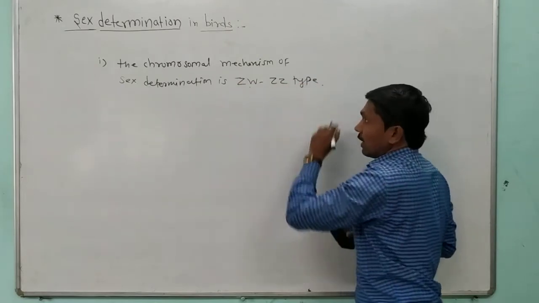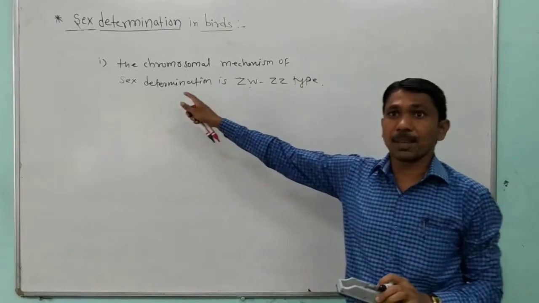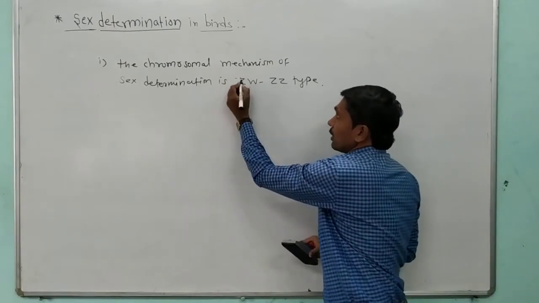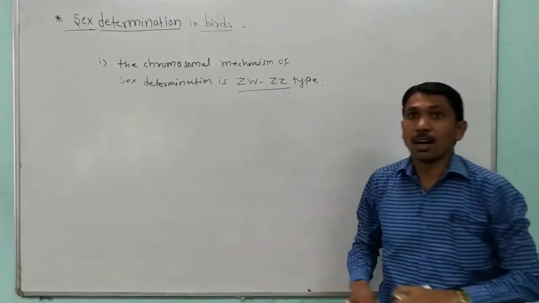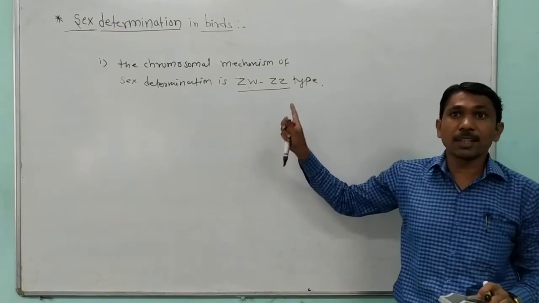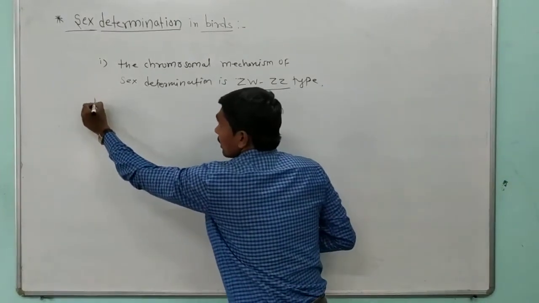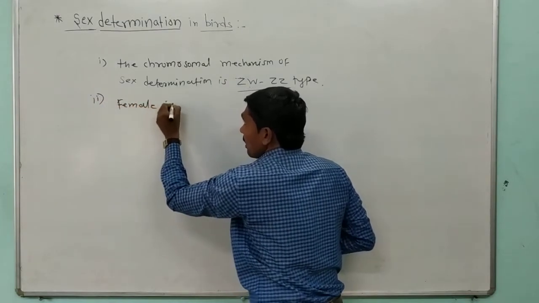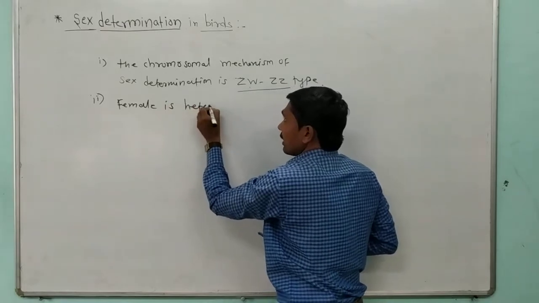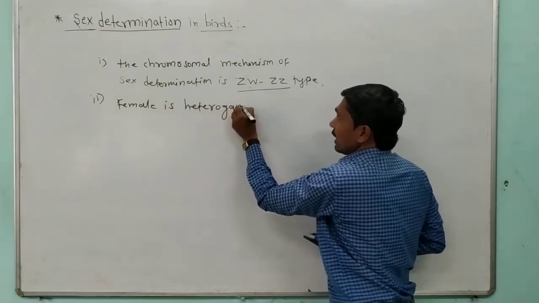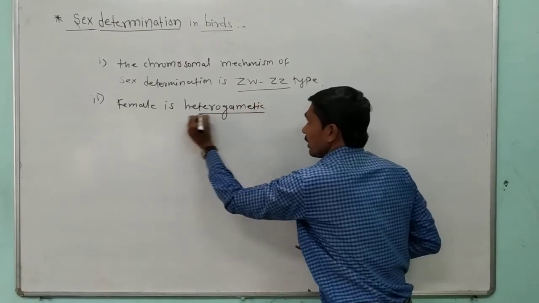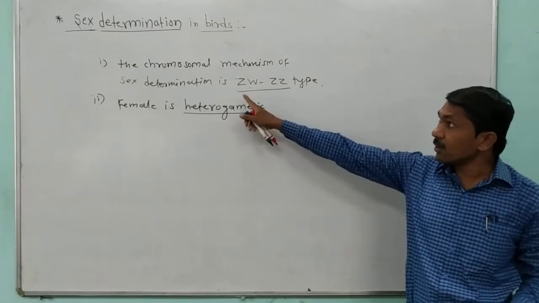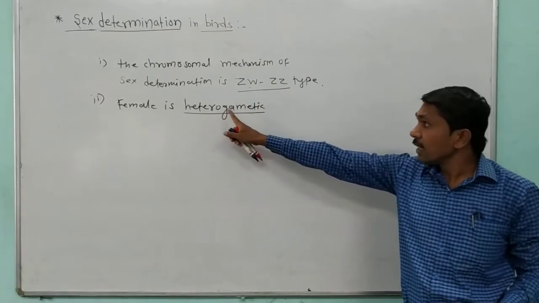In birds, the chromosomal mechanism of sex determination is ZZ type. In this, the female bird is heterogametic. Okay. In human beings, the male is heterogametic. But here, in the bird, the female is heterogametic.